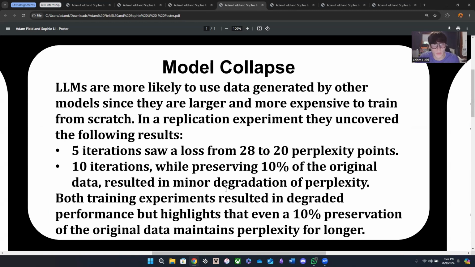These two experiments show that the degradation of perplexity is unavoidable, no matter how much data you preserve, unless you preserve 100% of it, but we're assuming we don't do that. It also shows that preserving a small 10% of data significantly increases the number of times that you can train an AI on previously generated data.